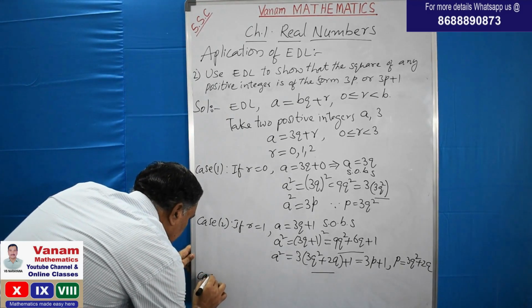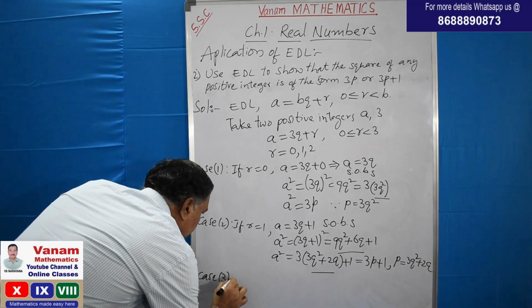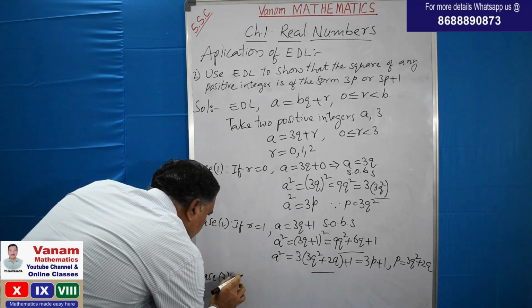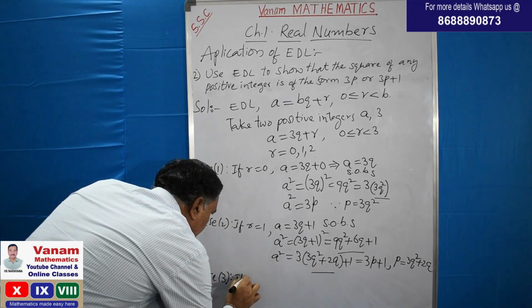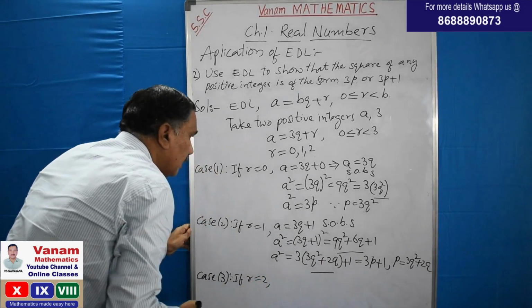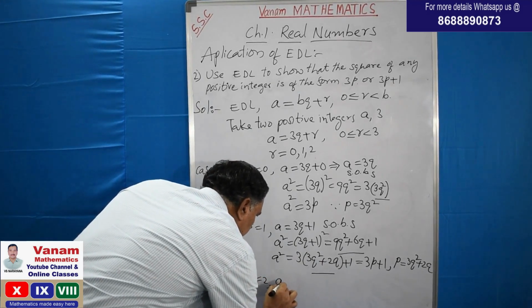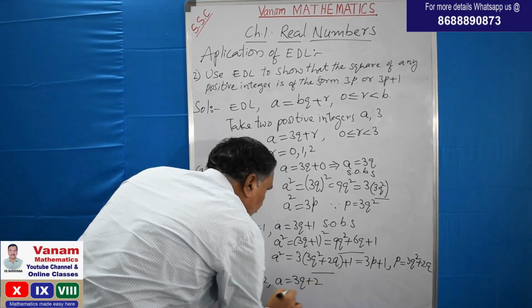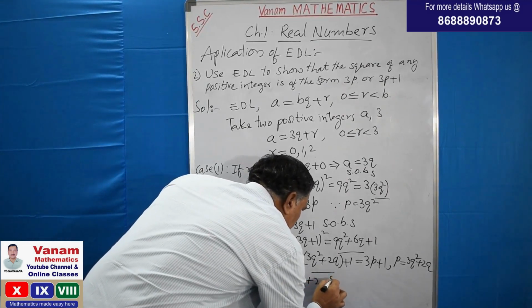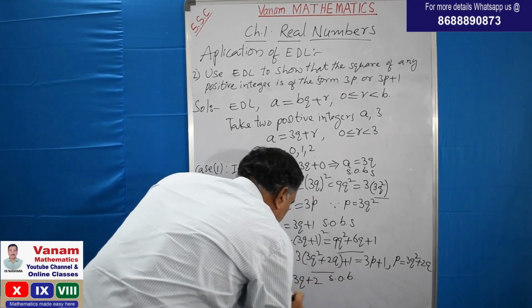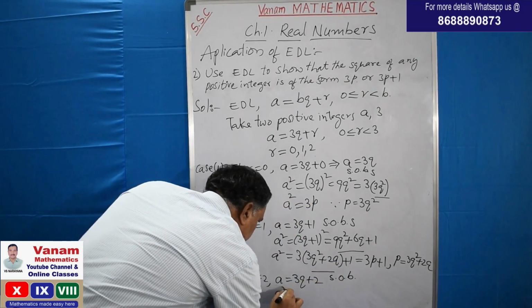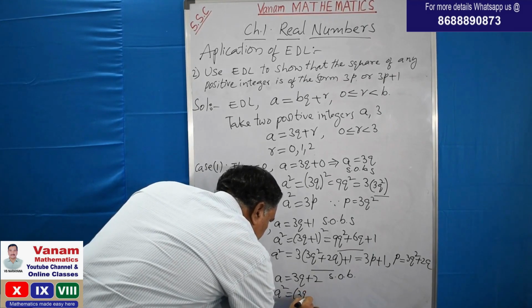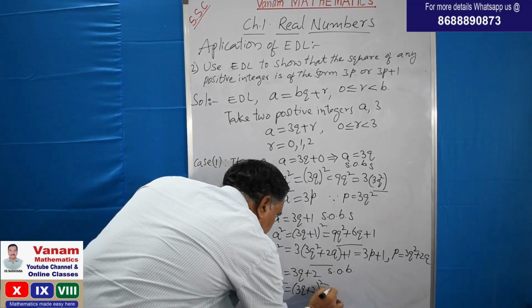Yes, case 3. If r is equal to 2, then what do you get? a is equal to 3q plus 2. Again squaring on both sides, a square is equal to 3q plus 2 whole square.